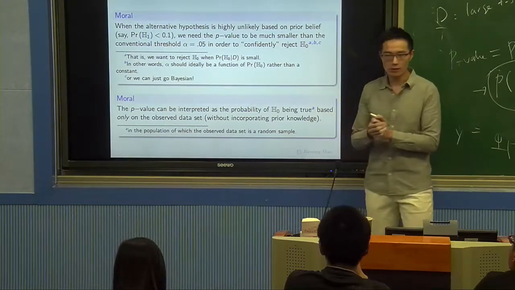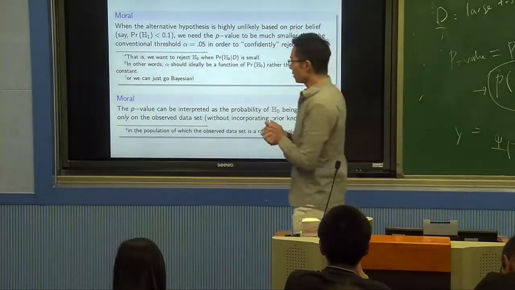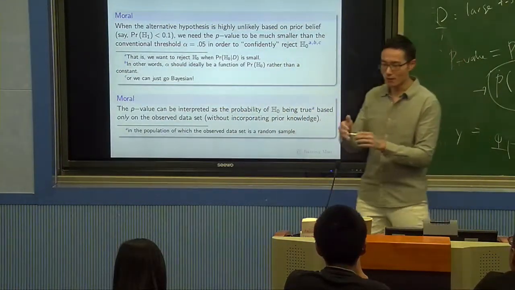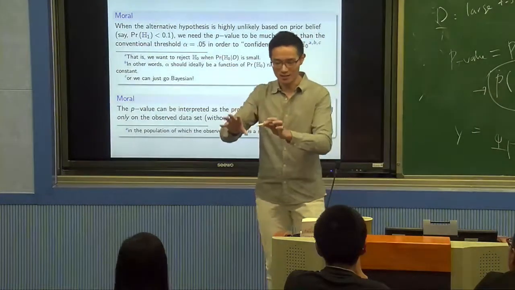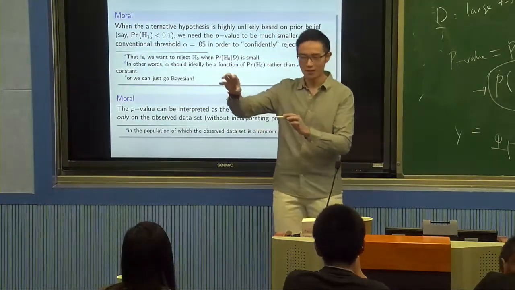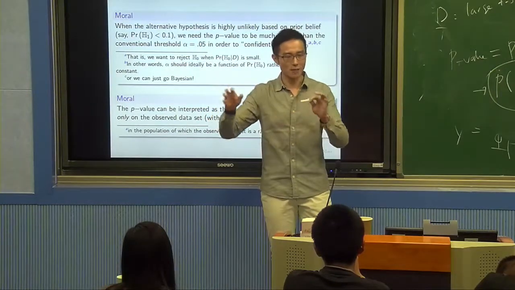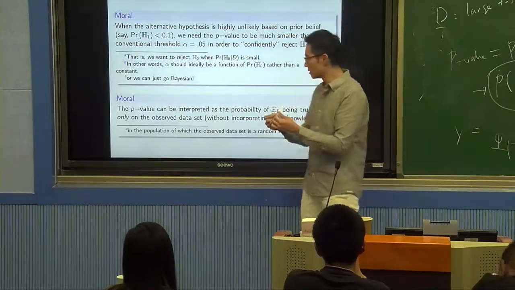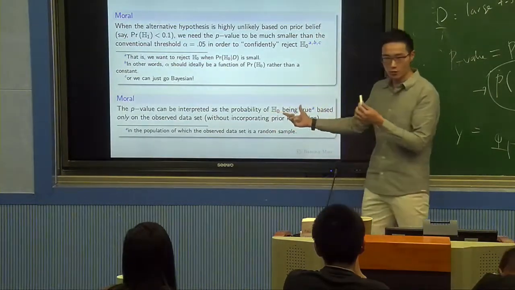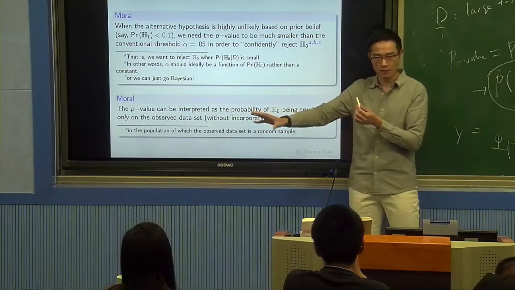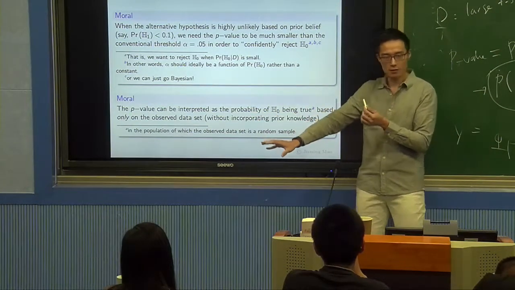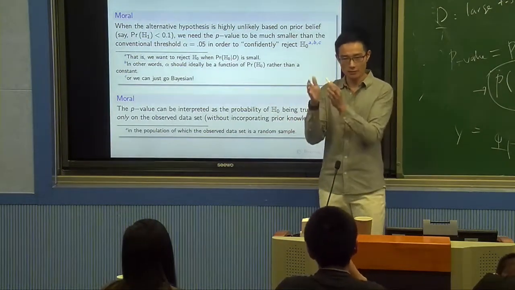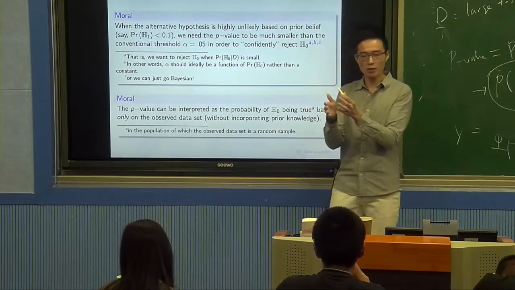The second lesson is how do we actually think about the p-value? I would say the best way to think about the p-value, of course, you can think about the p-value as the probability of observing this t-statistic conditional on H0 being true. You can always think about this in the technical sense, right? But I would say intuitively, the best understanding of the p-value is the probability of H0 being true if we discard prior belief, if we don't consider prior belief. So in other words, the p-value is the probability of H0 being true based only on this particular data set. That is, we do not consider any prior belief.